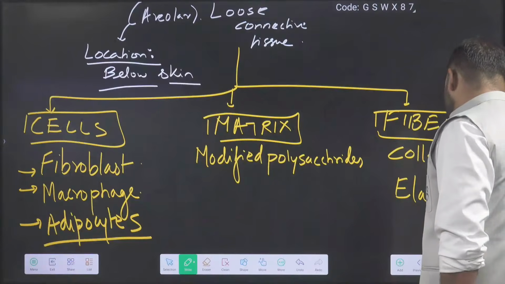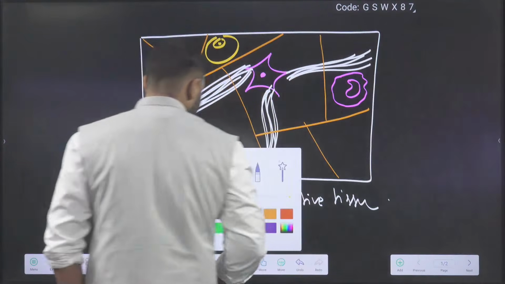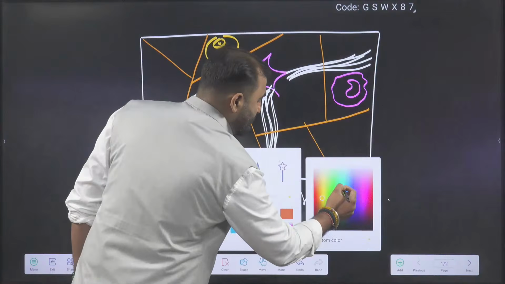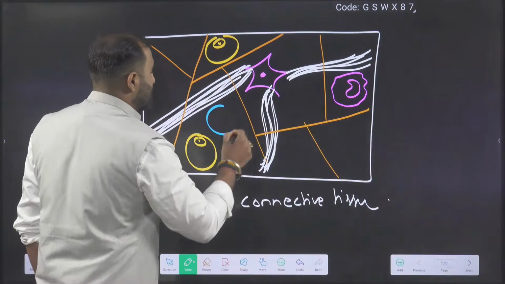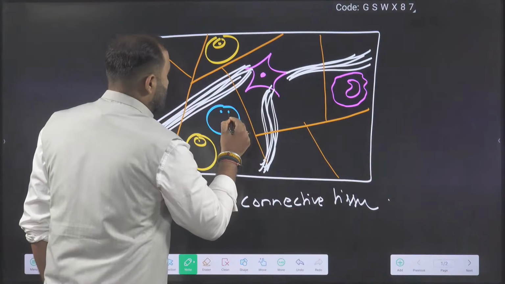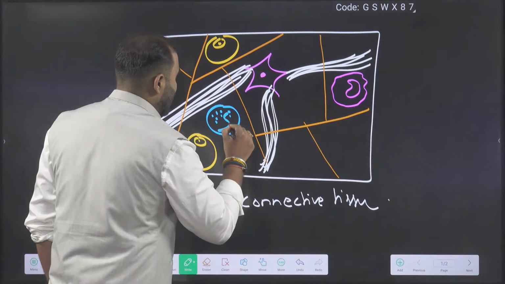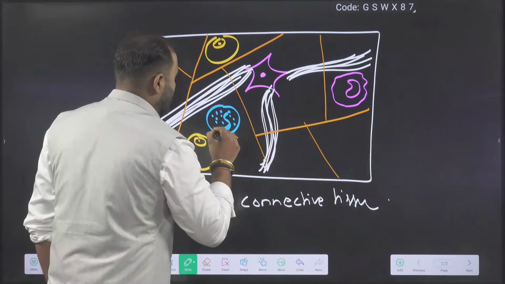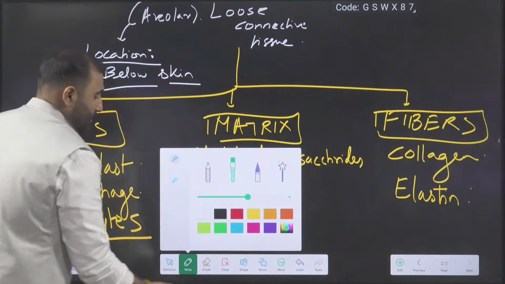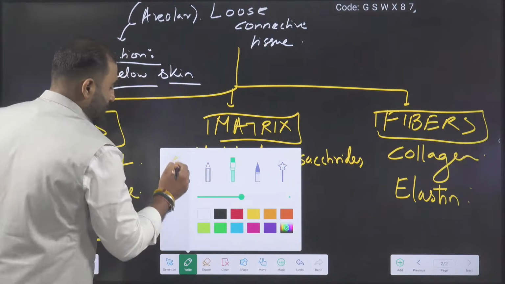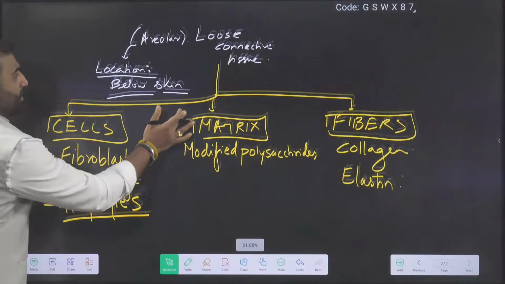Sometimes you may also observe another cell. You may also observe a very special cell here, like this, which has a lot of granules inside them. Nucleus probably S-shape. And these cells will be called as what? They will be called as the mast cells. Mast cells. Have you ever heard of mast cells, guys?